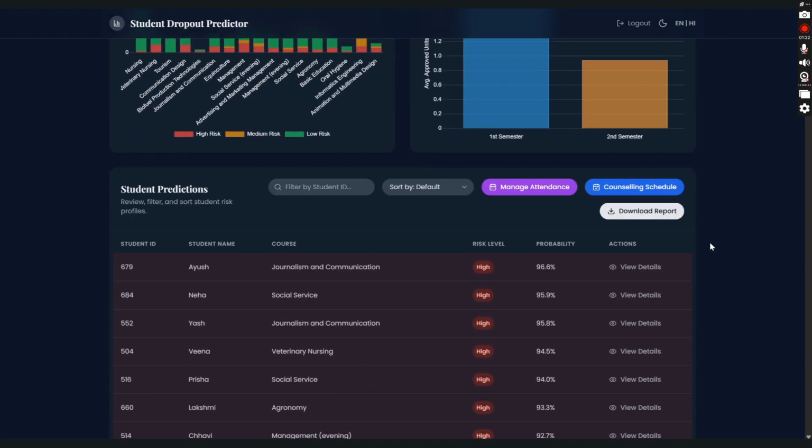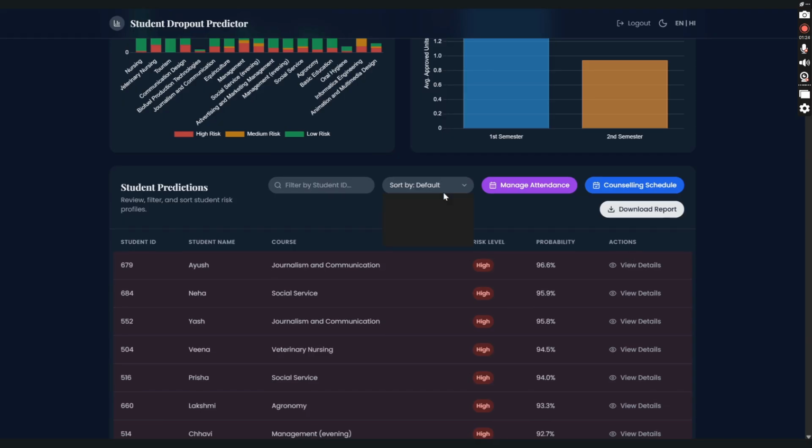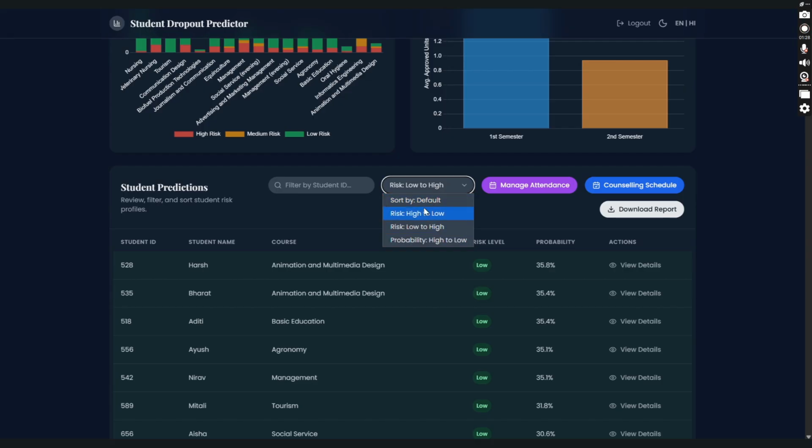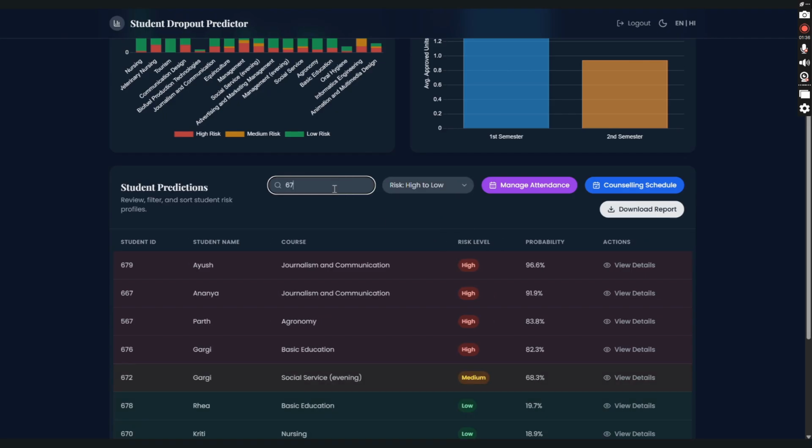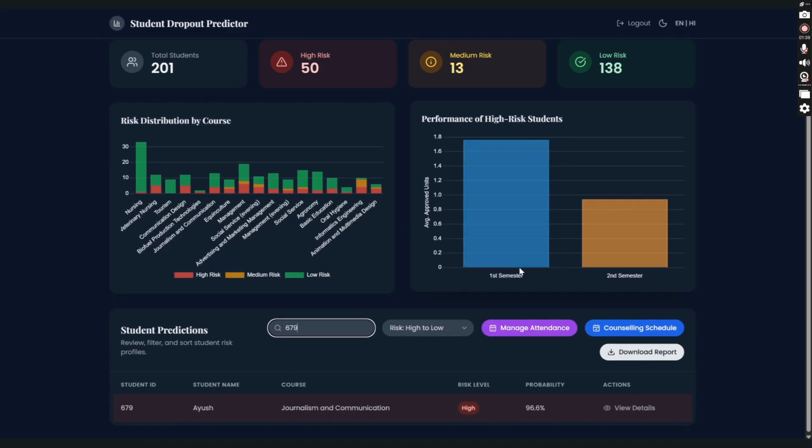Now, when we move ahead, we can sort these students based on, let's say, the risk, high to low, low to high. We can even go by the probability, low to high, or we can filter by students. So let's go with 679. That is going to be, yeah, that's Ayush. So let's just go and view his details.